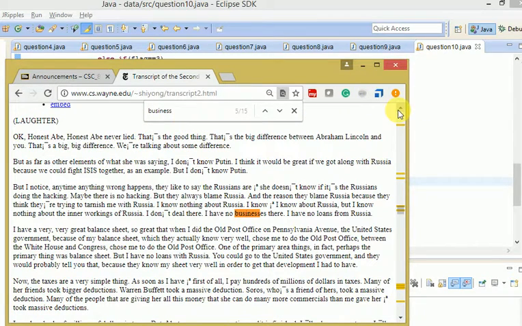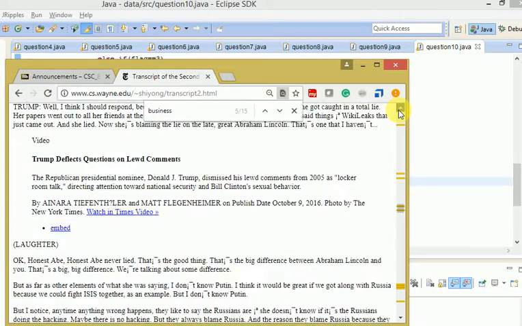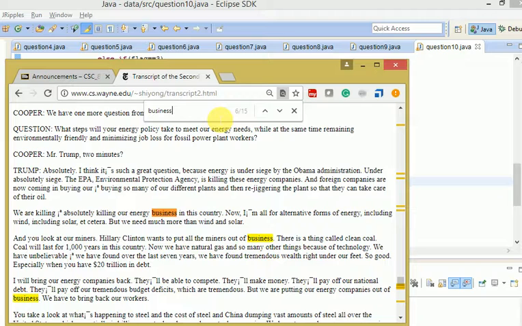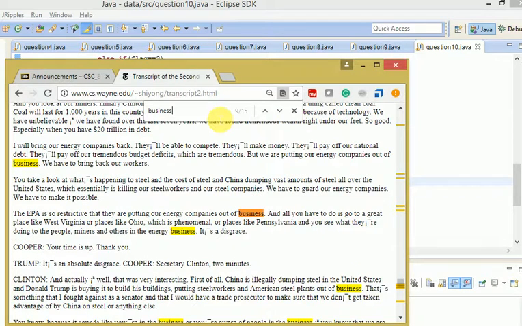Let's see, who has spoken this one? This is Trump, so this is not Clinton's. Here comes Clinton again, so it's totally 4.